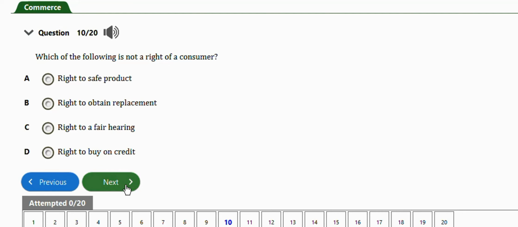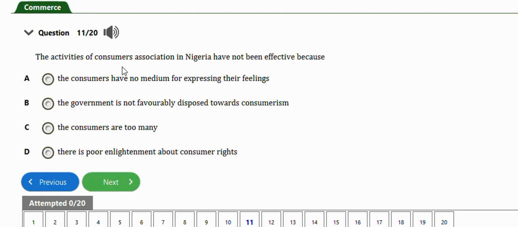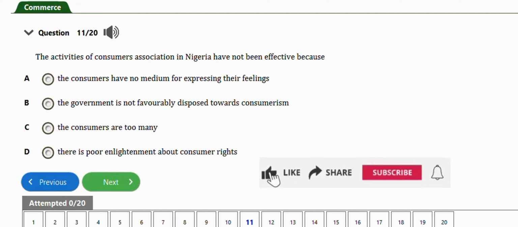Okay, next question is this one. It says the activities of Consumers Association of Nigeria have not been effective because the consumers have no medium for expressing their feelings. The government is not favorably disposed towards consumerism. The consumers are too many. There is poor enlightenment about consumer rights. The right answer is option D. There is poor enlightenment about consumer rights.